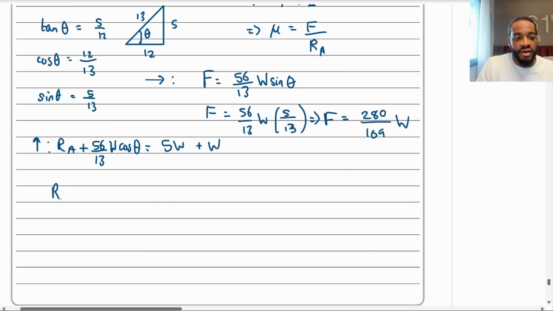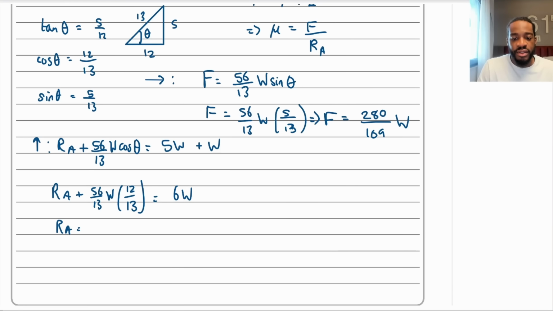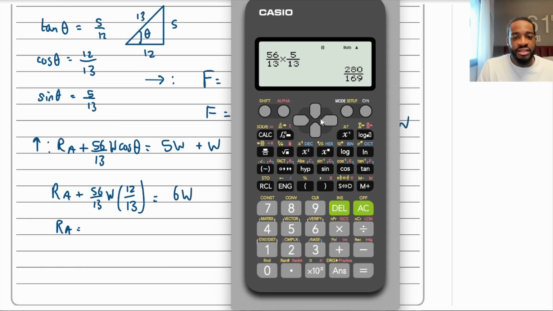So I'm going to say I've got RA plus 56 over 13 W multiplied by cos theta, which we know is 12 over 13. This is going to equal 6W, okay? So now I can say that RA is going to equal, what's that? Let's do that, 56. All I do is change that to a 12, isn't it? Change that to a 12, is that correct? Yeah.